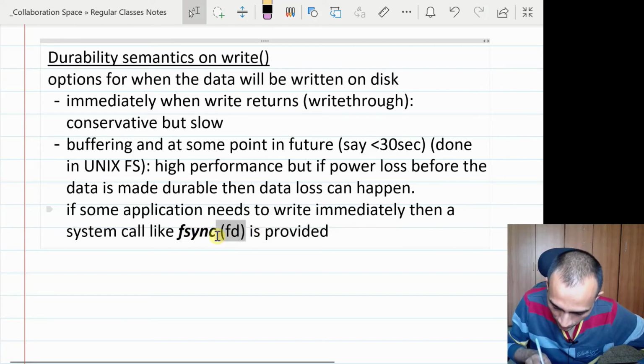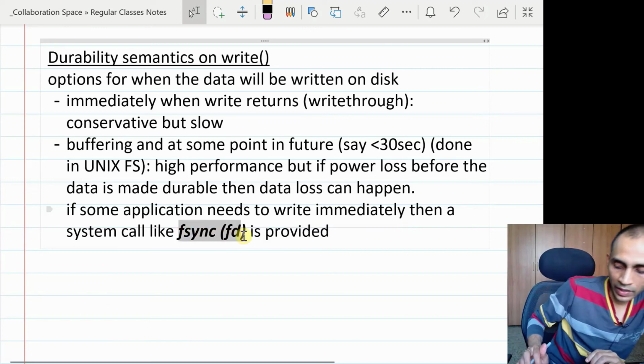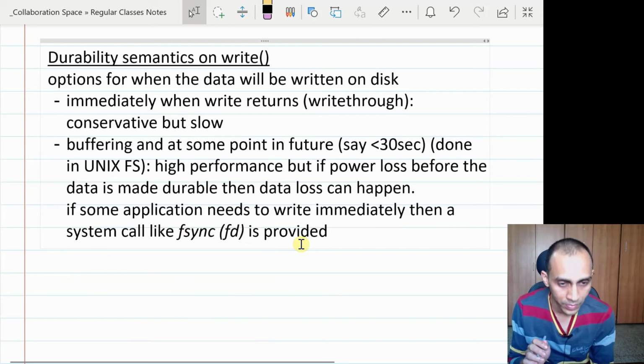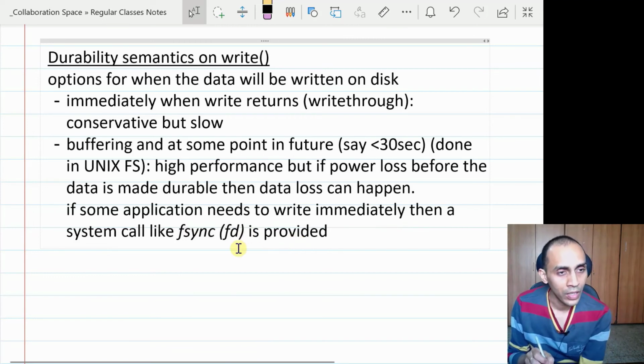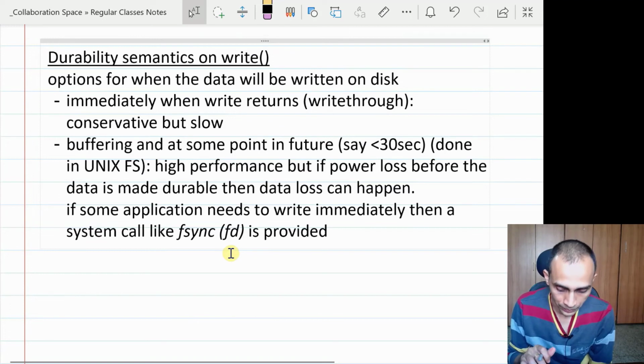You provide the file descriptor to fsync. Whatever writes were done on that file descriptor before you call fsync will be flushed to the disk location of the file.